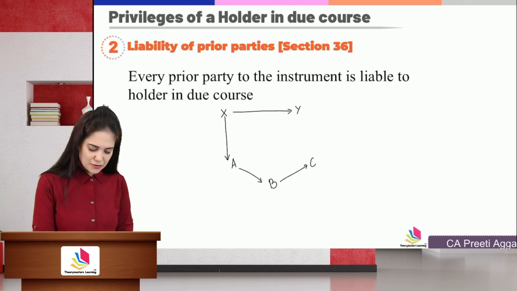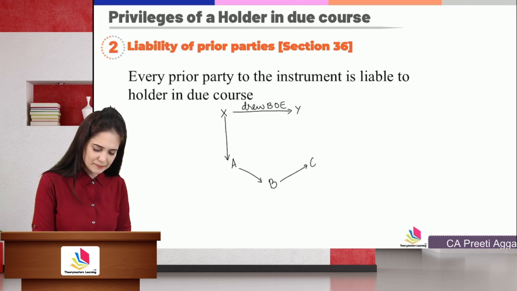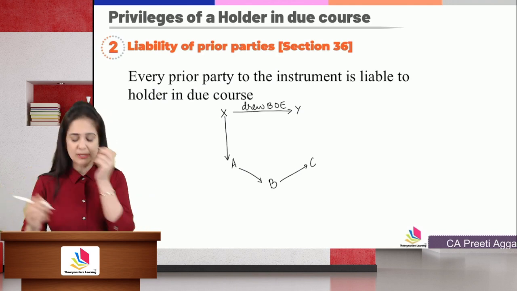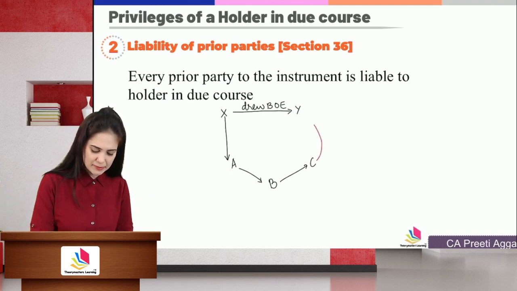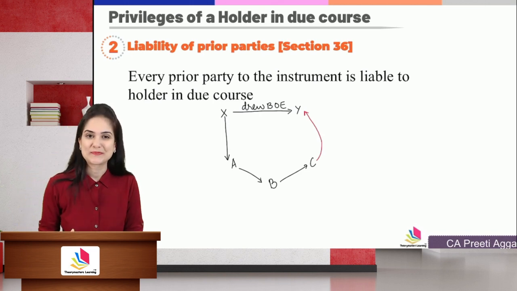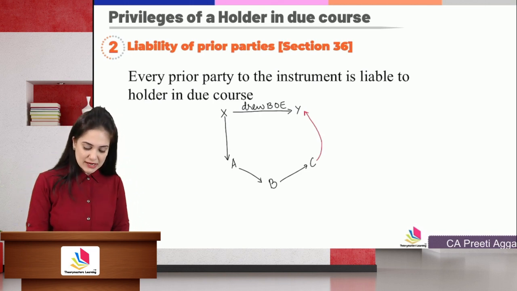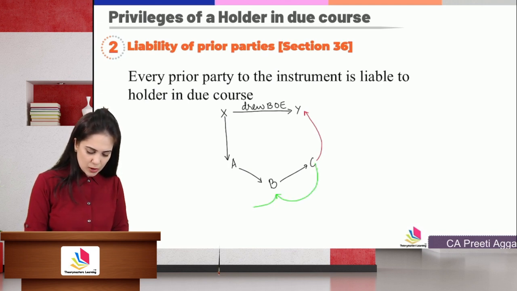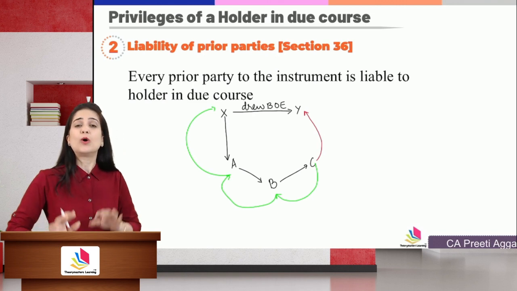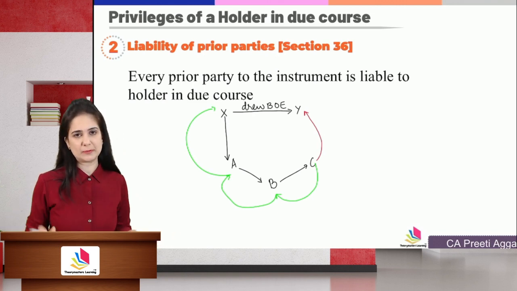So X drew a bill of exchange on Y, Y accepted and returned it to X, X then endorsed it to A to B, B to C. Now C presented the bill to Y, Y dishonored the instrument. Now C can file a case either against B or A or X. He can sue all or any prior party.